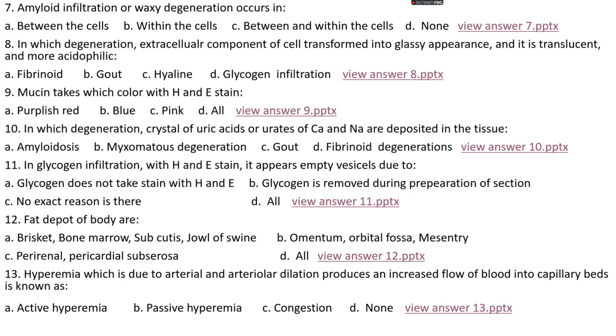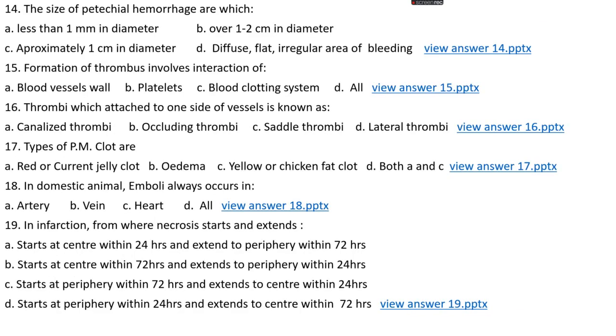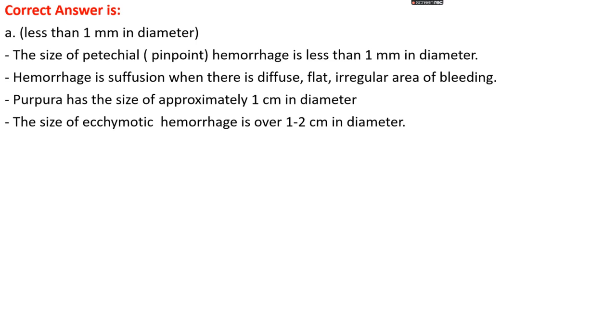Okay, question number 14. The size of petechial hemorrhage is which? Option A, less than 1 mm in diameter; option B, over 1 to 2 centimeter in diameter; option C, approximately 1 centimeter in diameter; or option D, diffuse flat irregular area of bleeding. The right answer is option A, less than 1 mm in diameter.